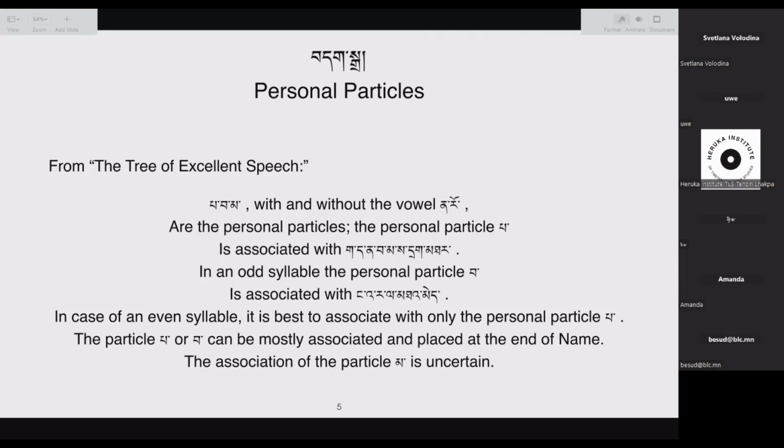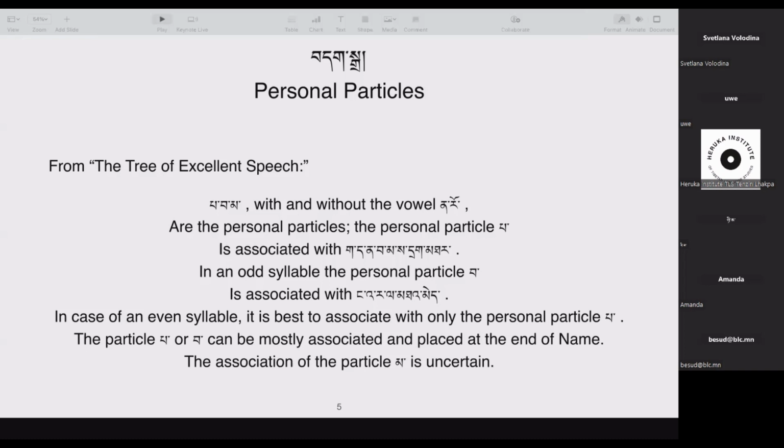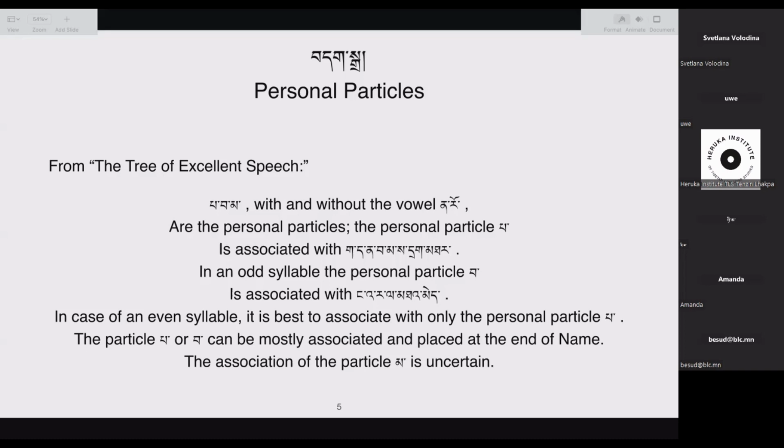For a word like, for example, we have the word nyapa. Nyapa means someone that catches fish, who has a livelihood of selling fish. So nyapa has 2 syllables. So including the particle, if there are 2 syllables, or an even number of syllables, then we use the particle pa.